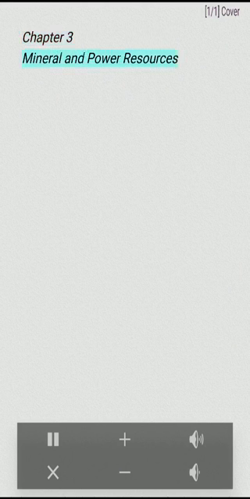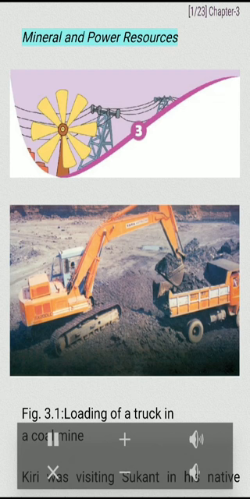Chapter 3. Mineral and Power Resources. Fig. 3.1. Loading of a truck in a coal mine.